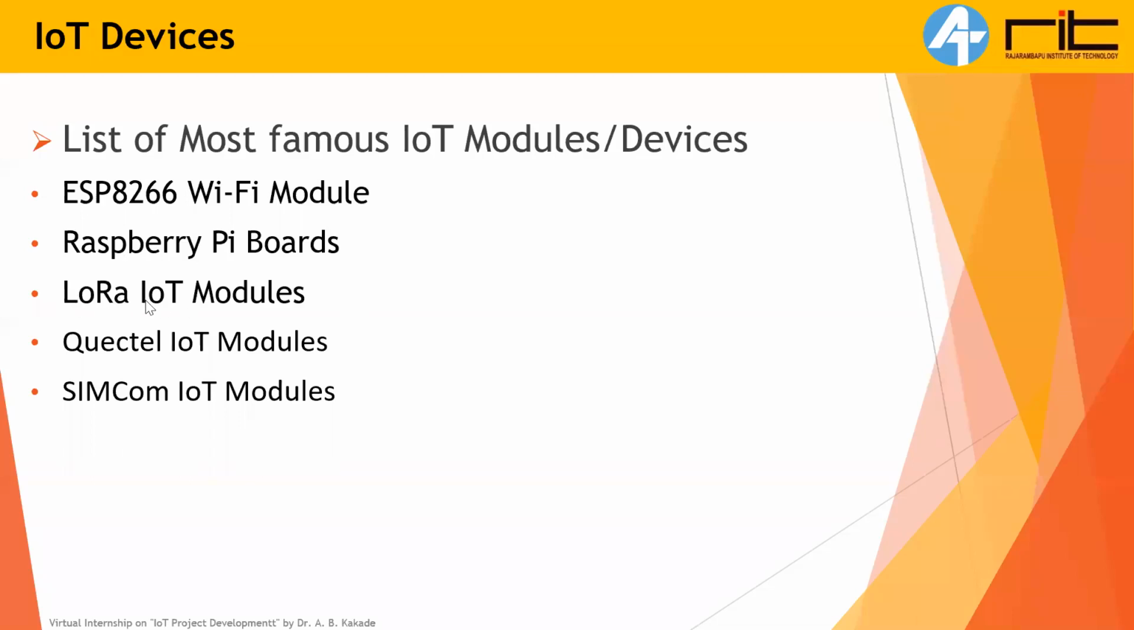LoRa IoT modules work on radio technology and are mostly used in local networks. They are not connected with the internet, and are used in local networks. LoRa stands for long range, you can search on the internet. And the Quectel IoT modules and SIMCom. We are not going to discuss most of the boards I just mentioned. We are going to discuss only the ESP8266 Wi-Fi module, because we are going to use this module in our internship program to interact with the cloud platforms and the Android application. Okay, these are the list.